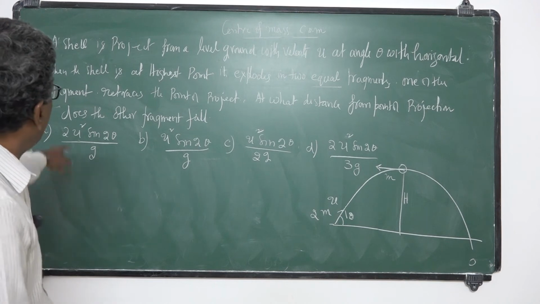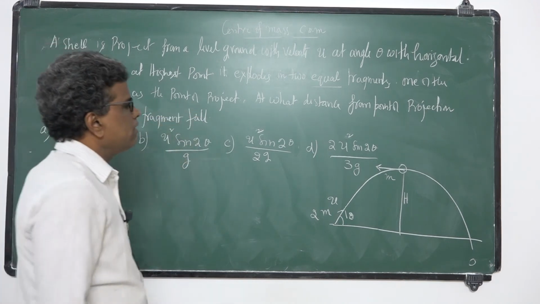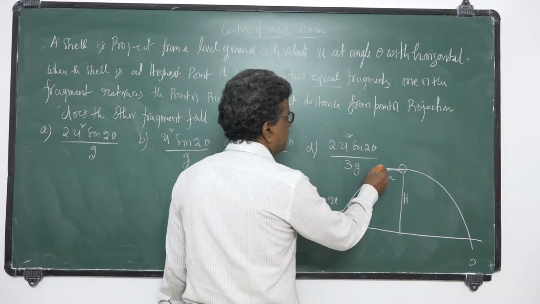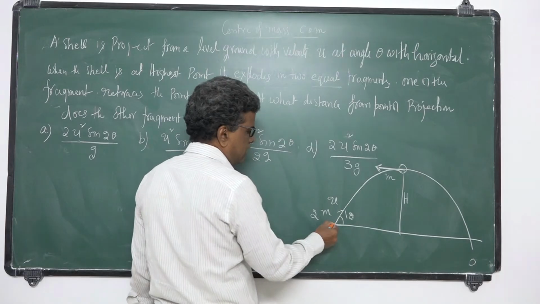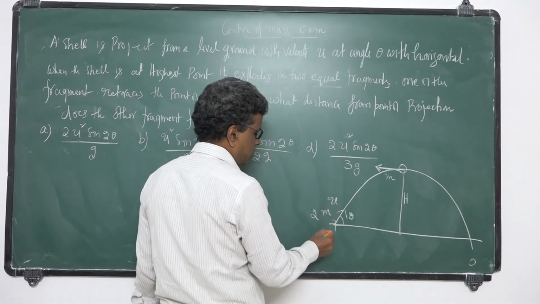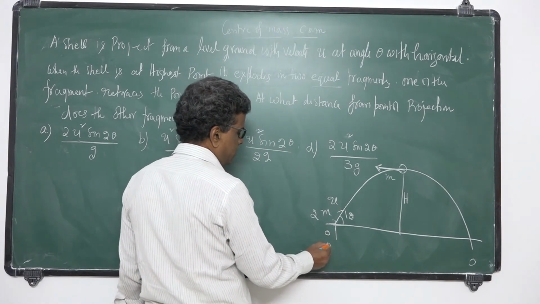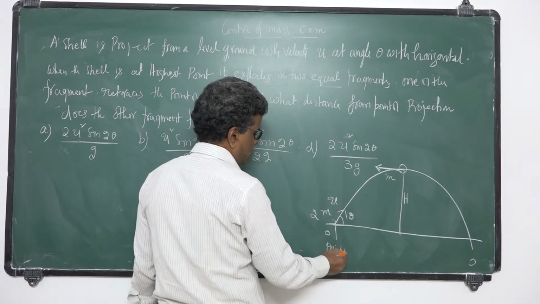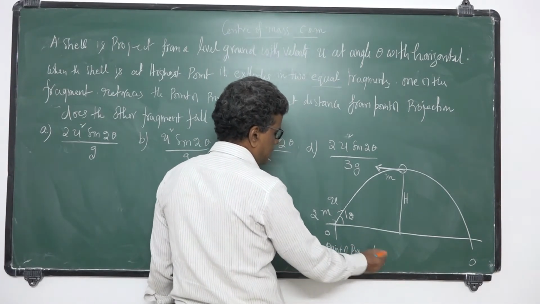One of the fragments retraces to the point of projection, so it has a velocity that takes it back. Let O be the point of projection, where the shell is fired.